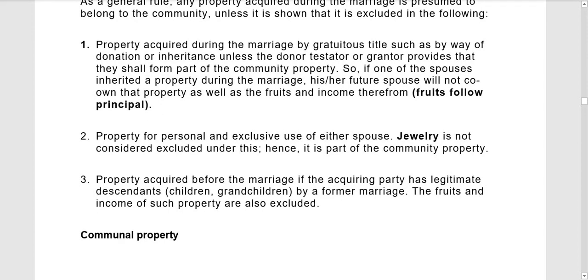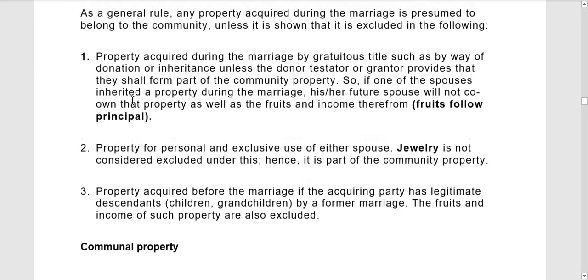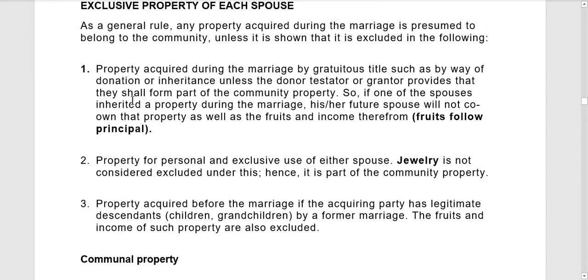So, number 1, property acquired during the marriage by gratuitous title, such as by way of donation or inheritance, unless the donor, testator, or grantor provides that they shall form part of the community property.